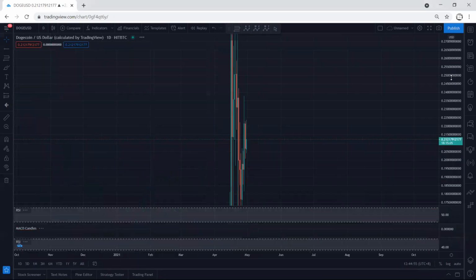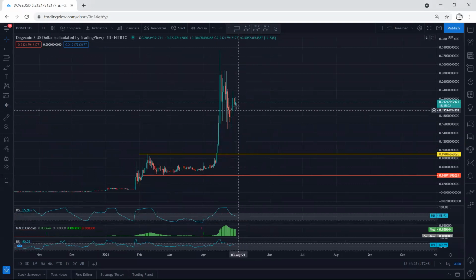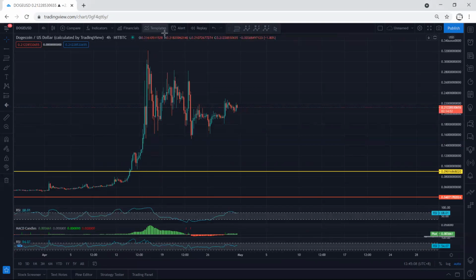If we move to the daily chart, similar to what we explained in my last video, we're looking for the correction continuation, because if we get a correction, we can confirm the continuation. But right now we have nothing to discuss. Even if we move to the 4-hour chart, we're looking at this correction. How deep this correction can be before we get the next move, we need to wait.